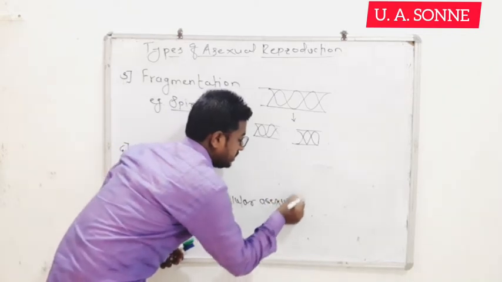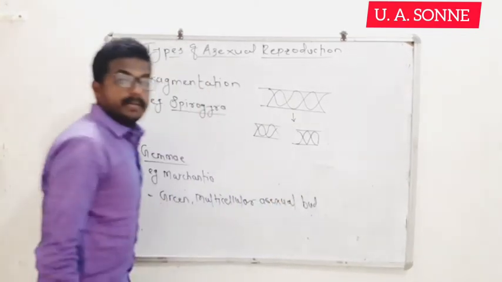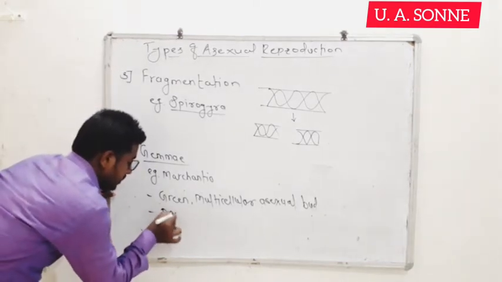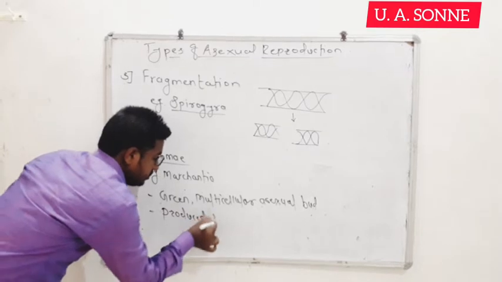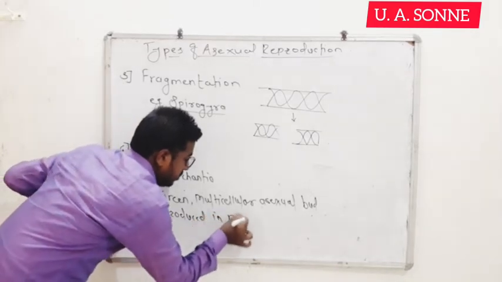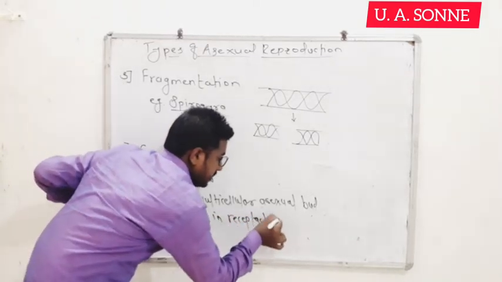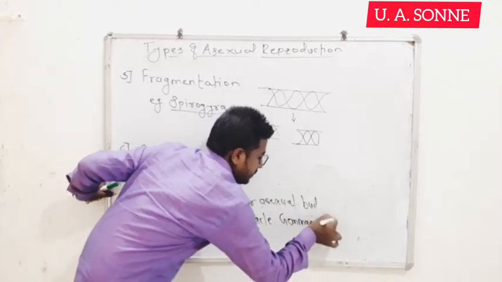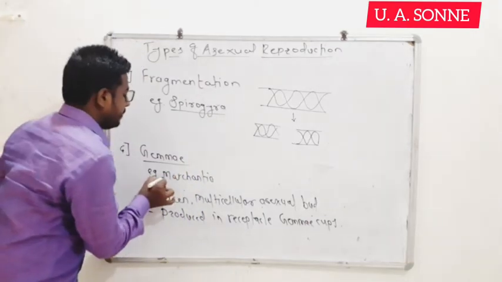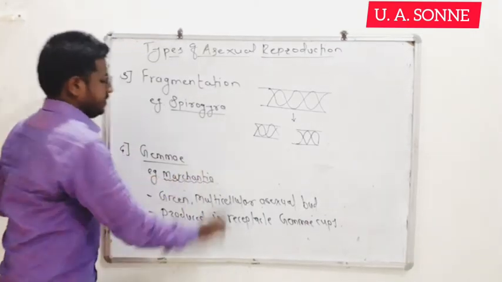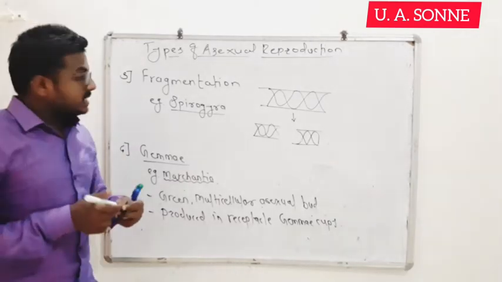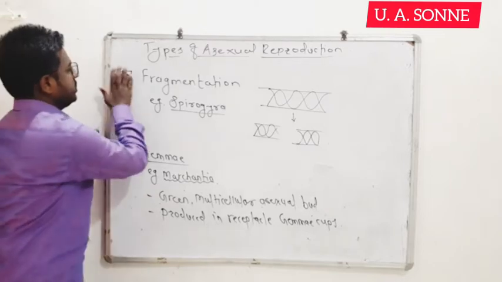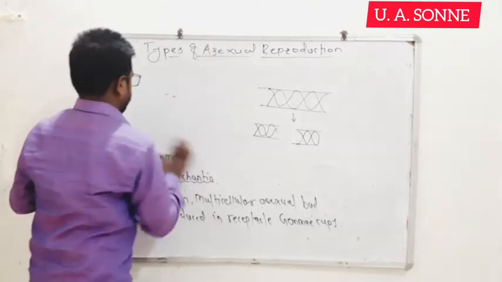This is the green multicellular asexual bud produced in the receptacle, the gemma cup. This is observed in case of Marchantia.